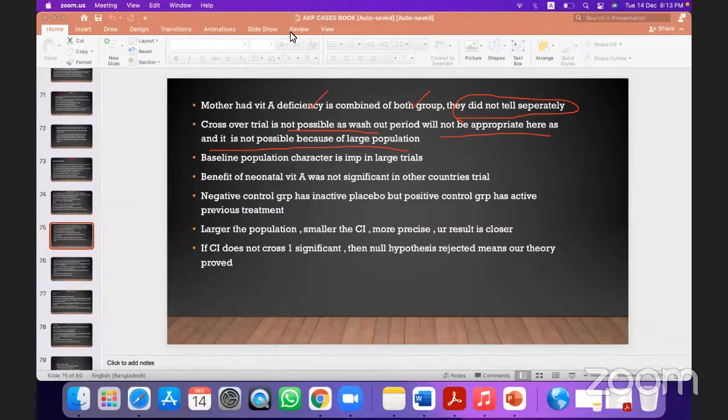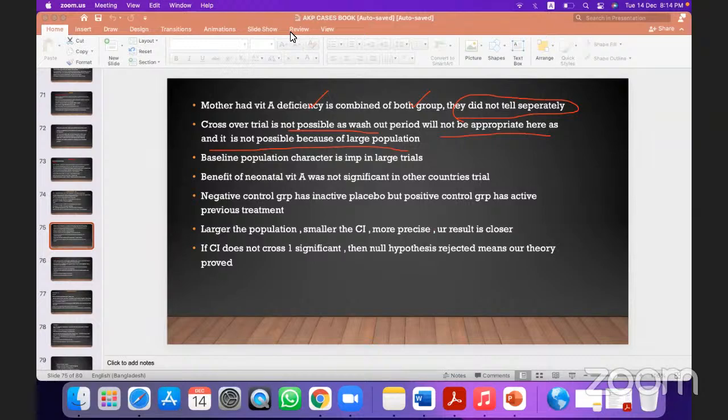Very good. So, ma'am, it means in the end, both the groups will be having both drugs, but the study result will be different, right? We'll start one drug for group A, vitamin A. For B, we'll start placebo. But after some time, we will interchange and both the drugs will be given in both the groups, right? Yes. This washout period is important so that I can understand the effect of the primary drug, and then I can compare with the secondary placebo or secondary drug. Okay. Now it's clear, ma'am. Thank you.